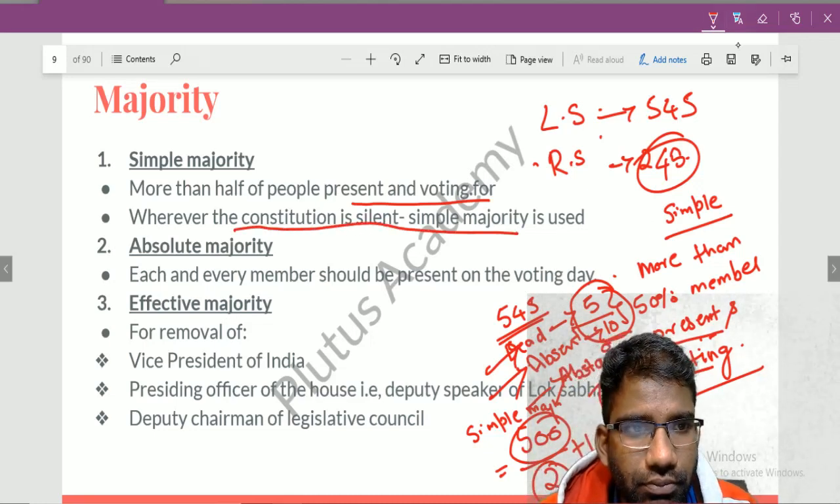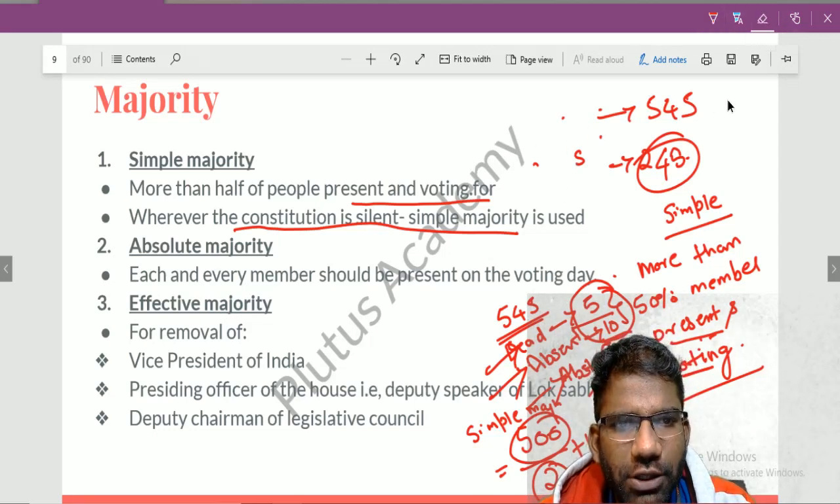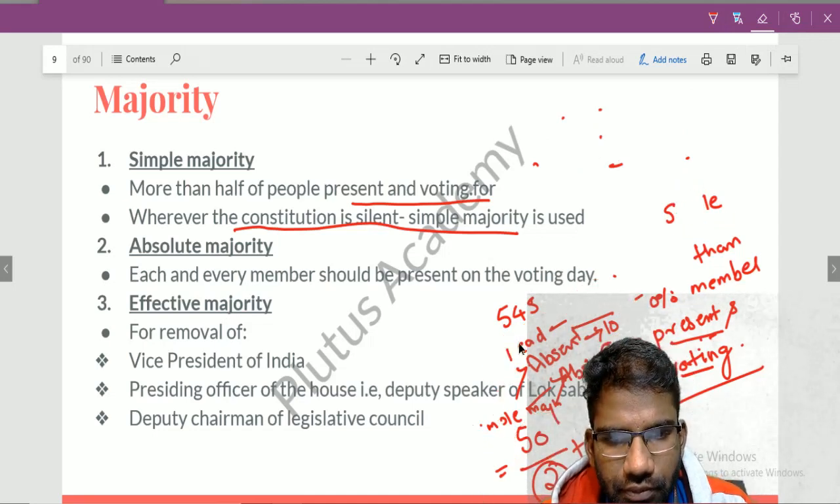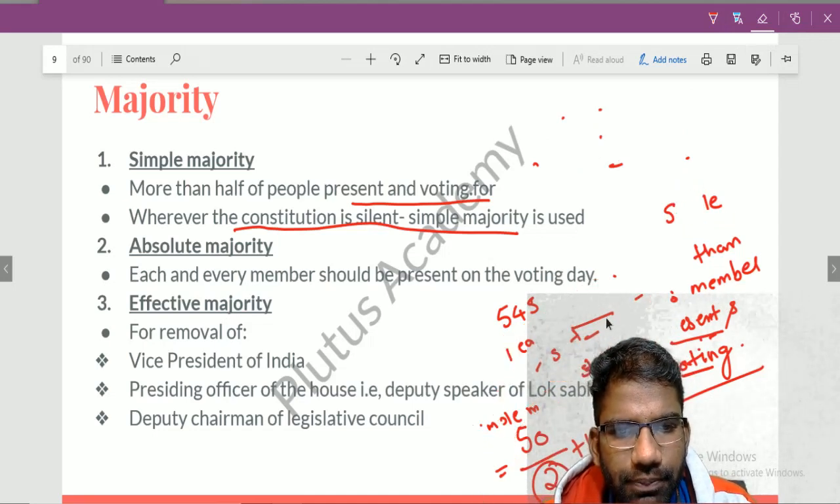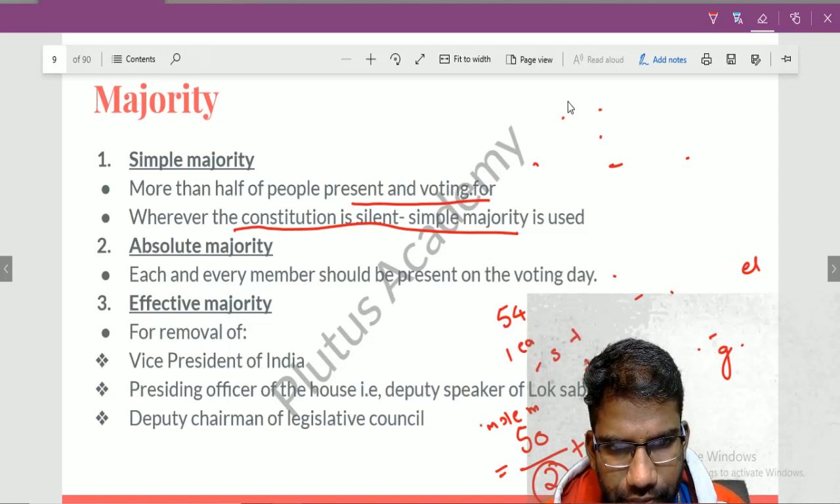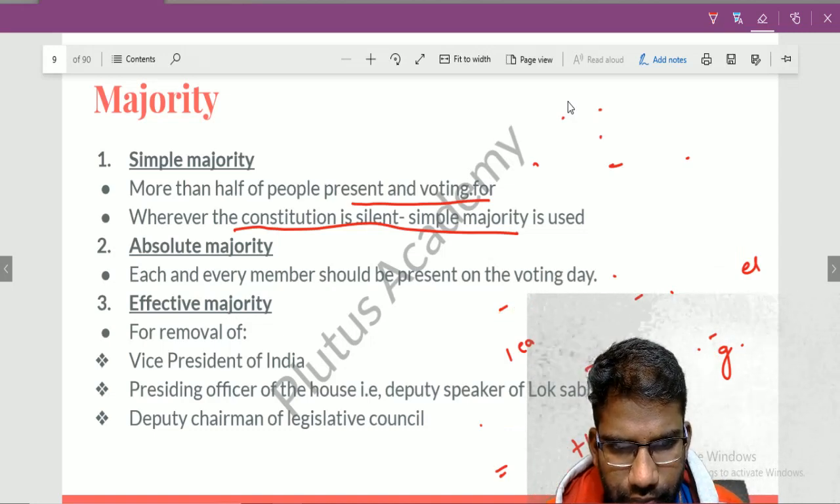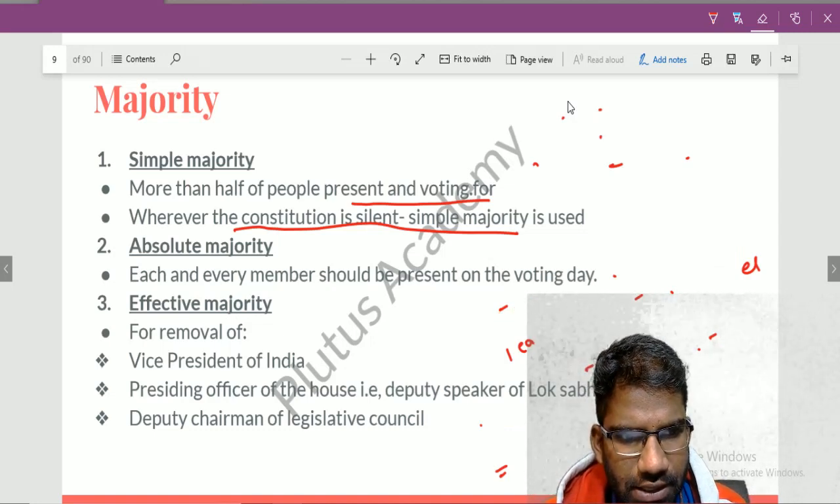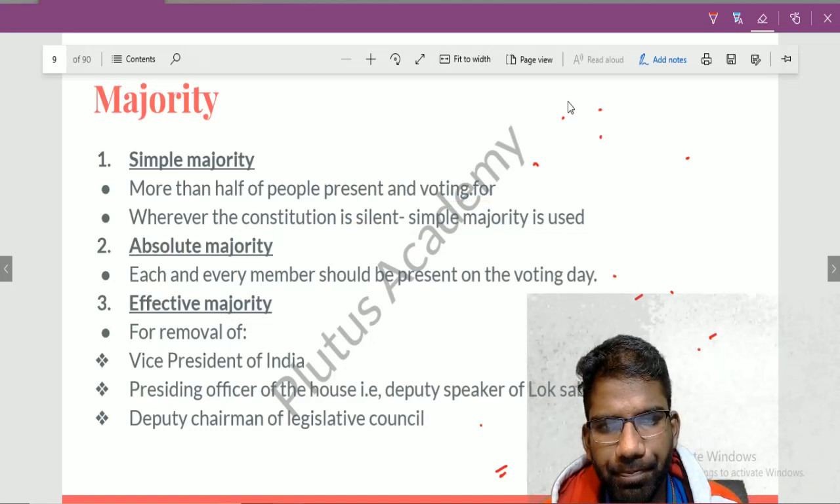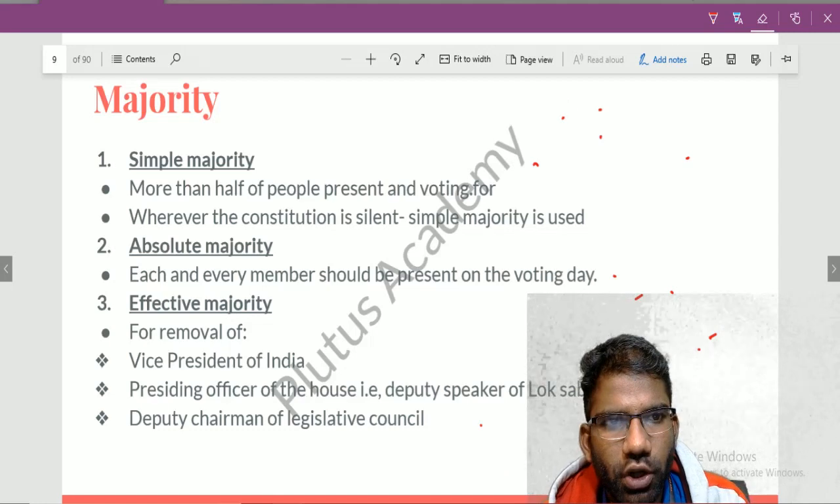Now let us talk about the next type of majority. That is absolute majority. Now what is absolute majority? Let us erase this and let us know what is absolute majority. Let us erase it fast. Now we have erased this because here we can do certain rough work. Okay. Now what is absolute majority?